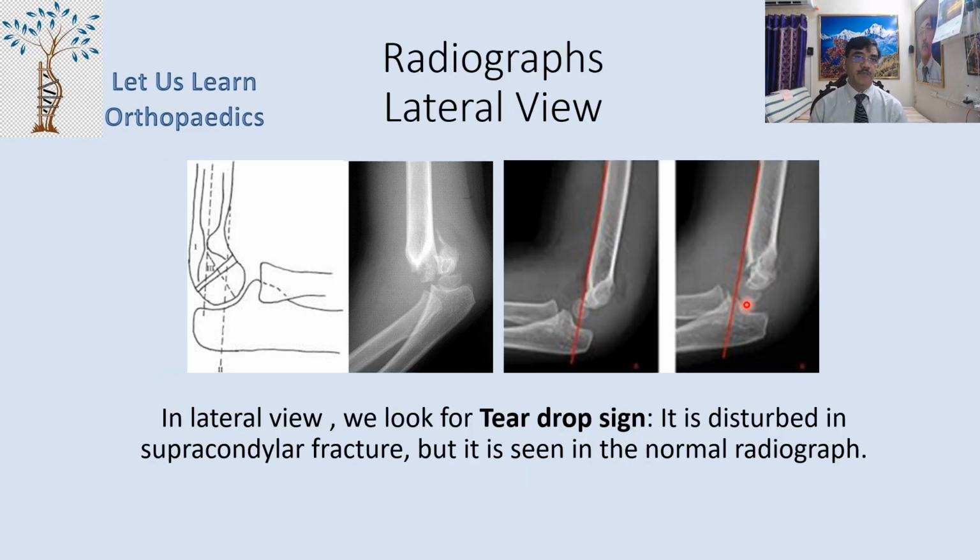Now in lateral view, we look for the teardrop sign. Now look here, this is a line diagram drawn. This is what we call a teardrop. Now in this normal X-ray, this particular thing you can see as a dropper, and a drop is coming out. Now it is disturbed in supracondylar fracture, but it is seen in the normal radiograph.